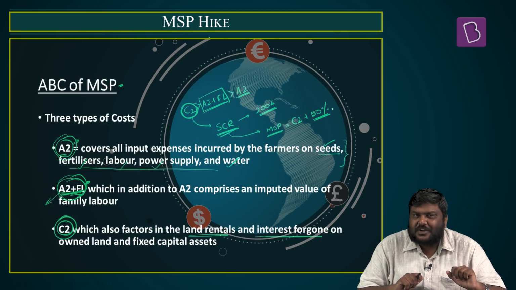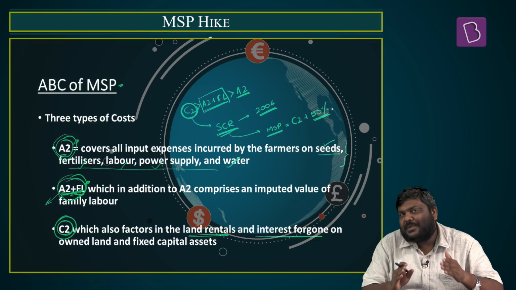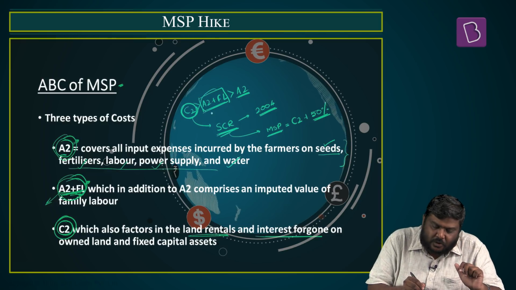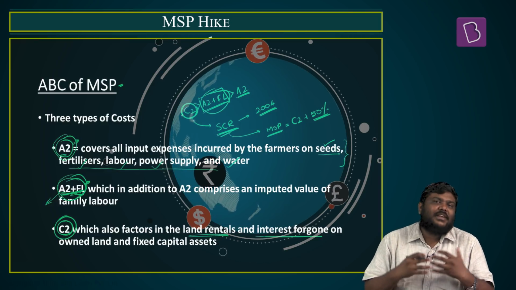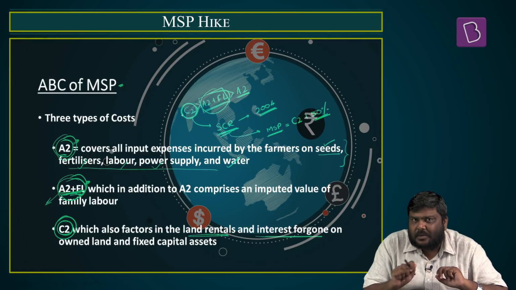Although this is the recommendation of the committee, the Government of India over a period of time has clarified that the MSP that they will give will be based on A2 plus FL cost. So this is a basic understanding of the concept of MSP, evolution of MSP, and MS Swaminathan Committee report.